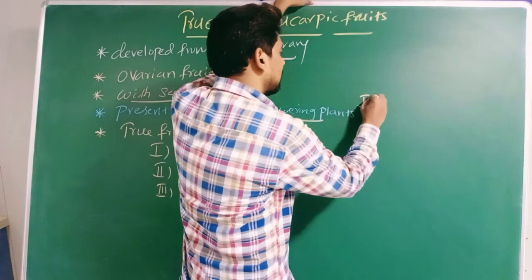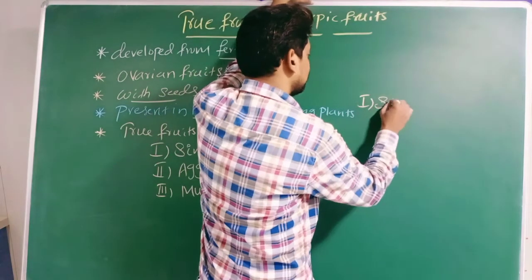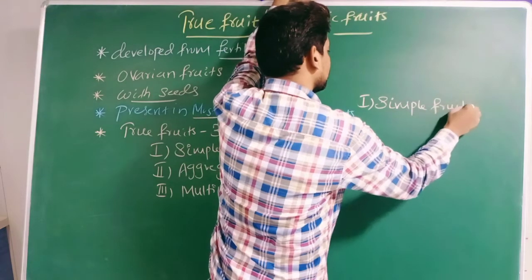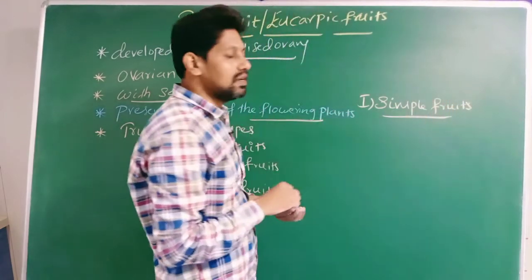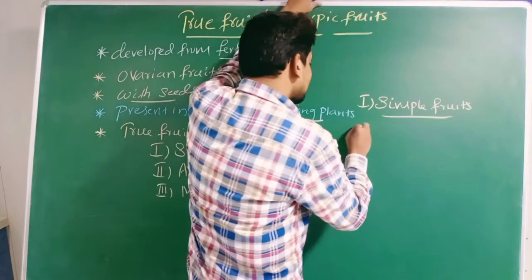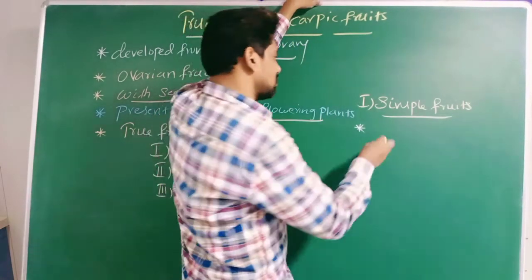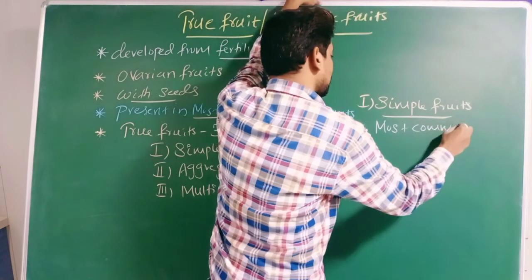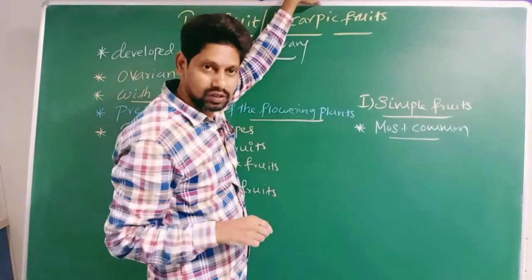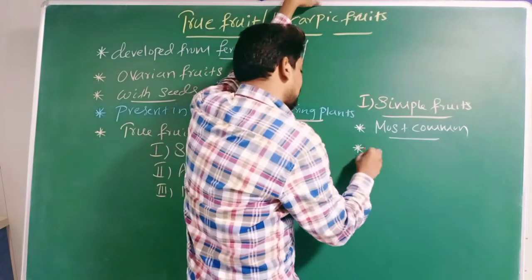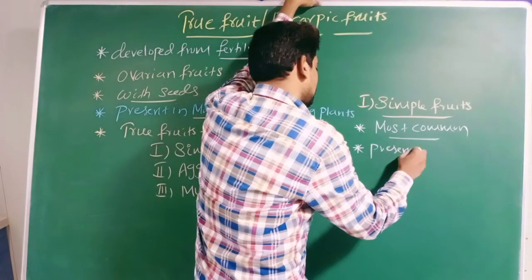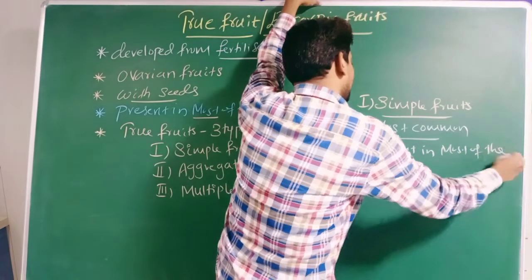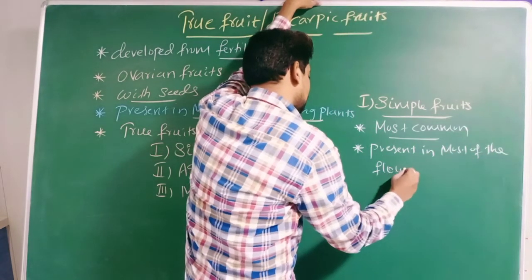Simple fruits. These simple fruits are most common. Present in most of the flowering plants.